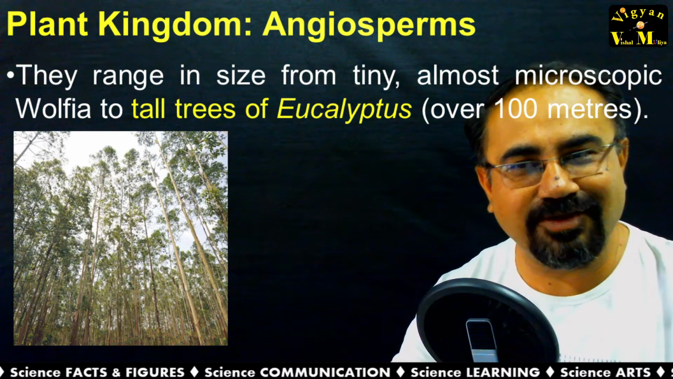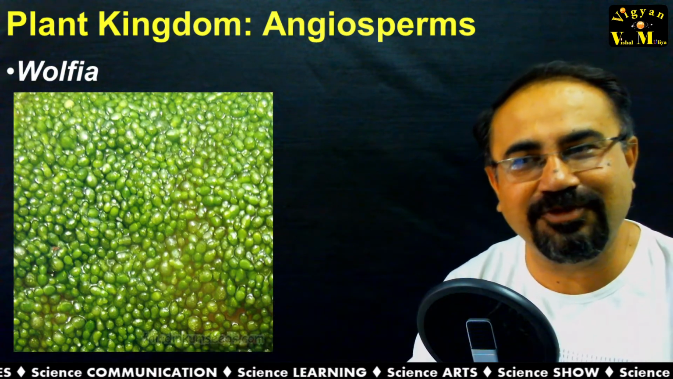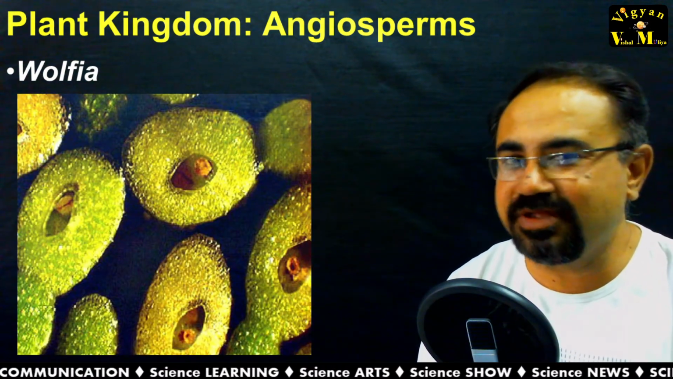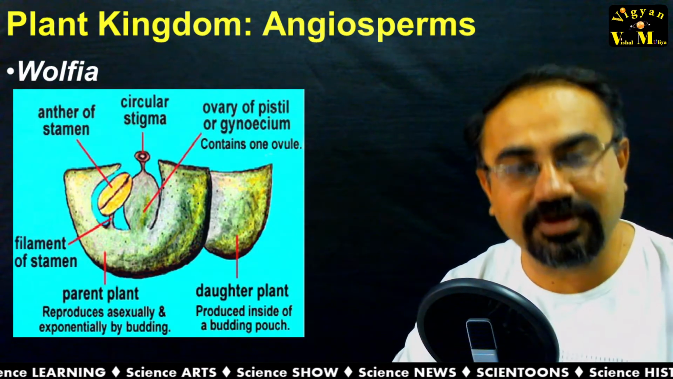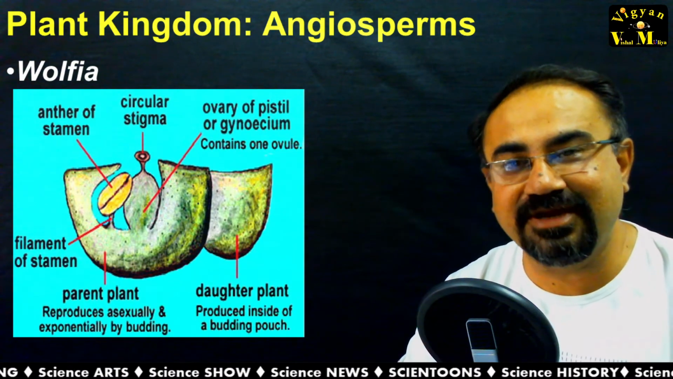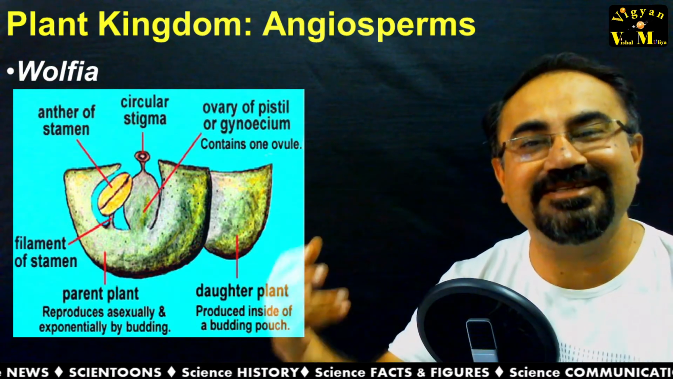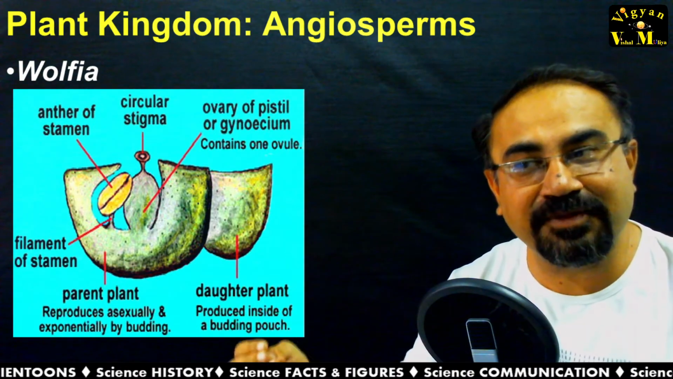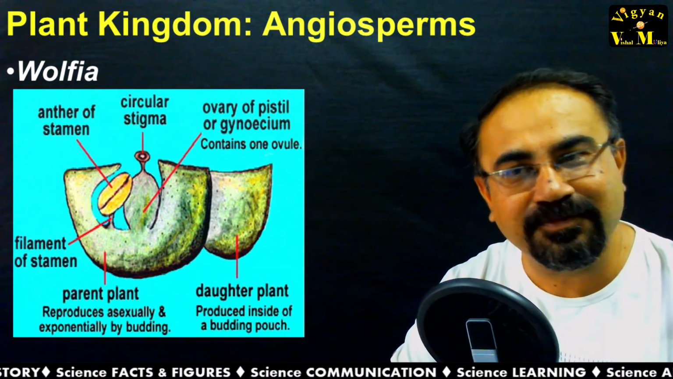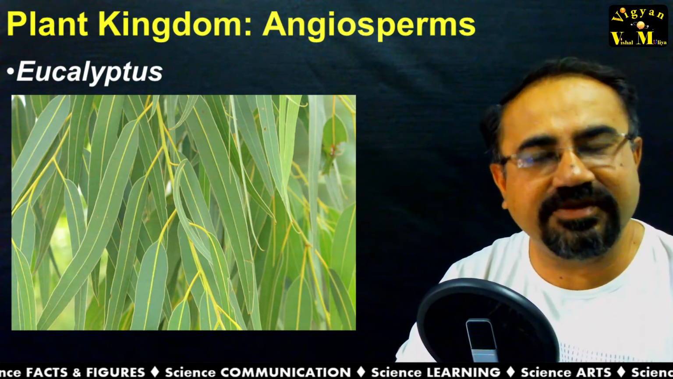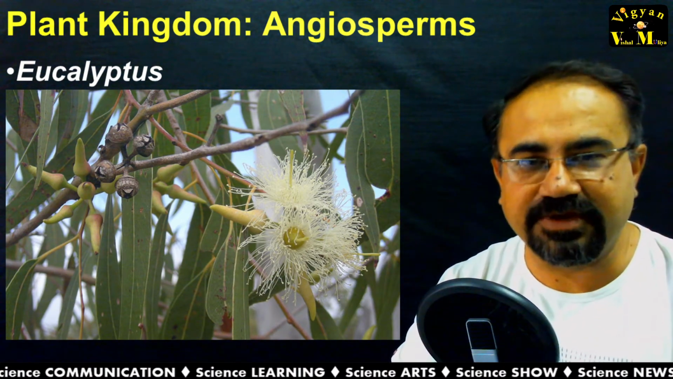Wolffia you can see here, which is almost microscopic, and you can see the tall tree of eucalyptus. Let me go through the detail of Wolffia. Here you can see in one teaspoonful you can have a huge amount of Wolffia. When you put it under the microscope, you can see that there are certain interesting features, and when you cut it and look in the microscope, you will find that it is having male and female reproductive parts. It is there in the form of a small flower, and that's why Wolffia is the smallest flowering plant. Eucalyptus is well known to us. It is having a lot of medicinal importance, and here you can see the flower of eucalyptus.